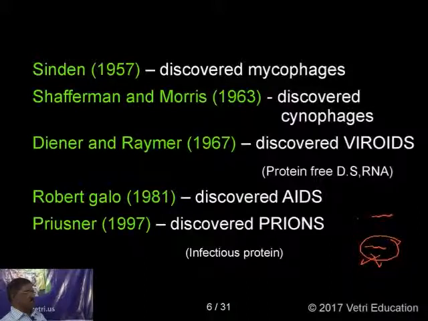And Robert Gallo discovered AIDS, that is acquired immunodeficiency syndrome, which we will discuss later. And Prusiner, 1982, discovered prions. Prions are infectious proteins. Only protein causes disease, no nucleic acid. Those are called prions.